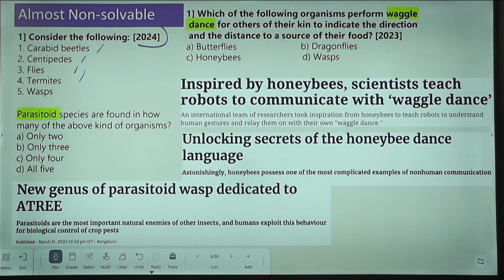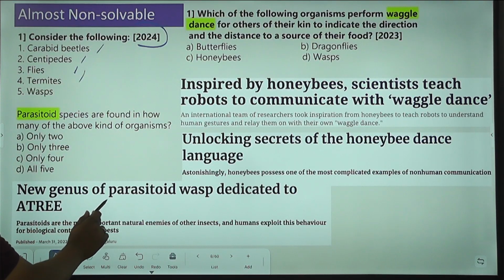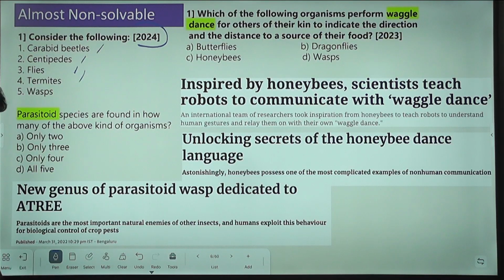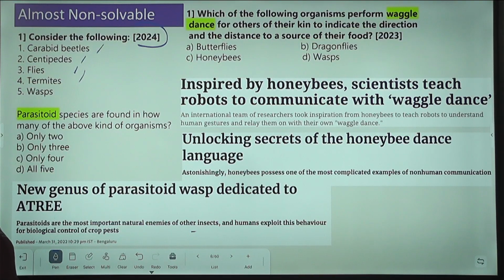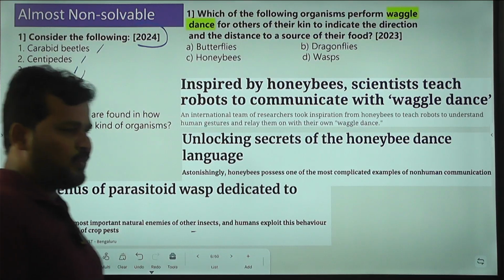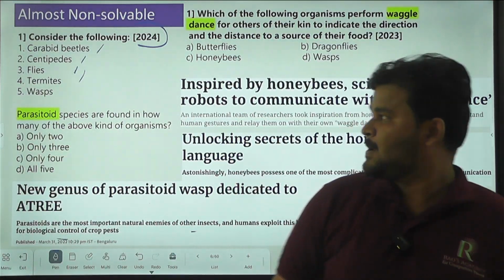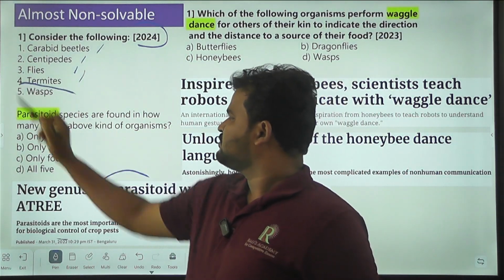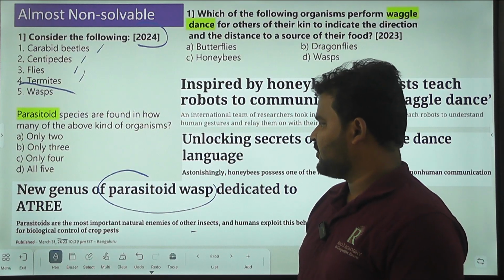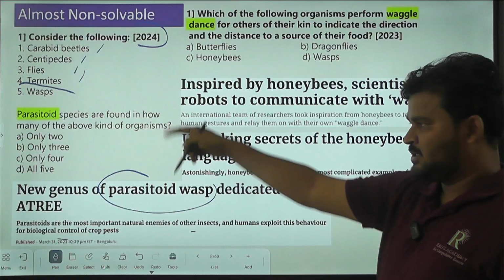And one more question. Actually, it was published in the newspaper: new genes of parasitoid wasp. Parasitoids are the most important natural enemies of other insects, and humans exploit this behavior for biological control of crop pests. Clear? What is the answer? Parasitoid wasps. Okay, so actually it is related to current affairs.